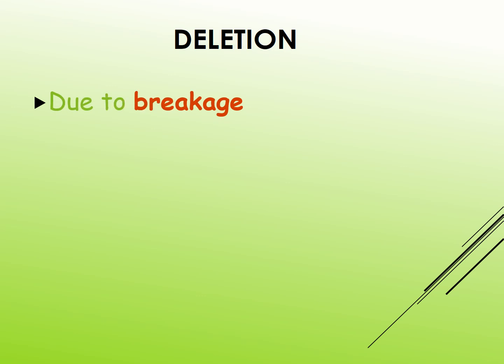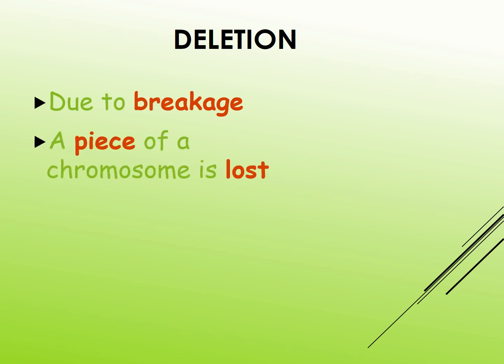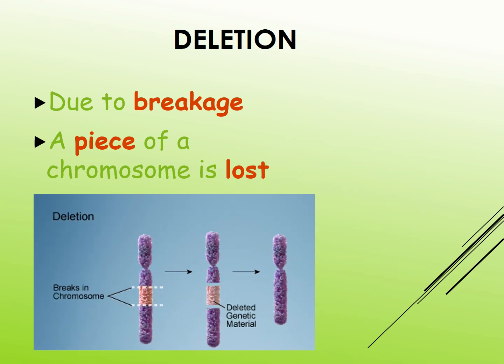It is due to breakage of the chromosome, and a piece of the chromosome is lost. Here is the example. This is the original chromosome.